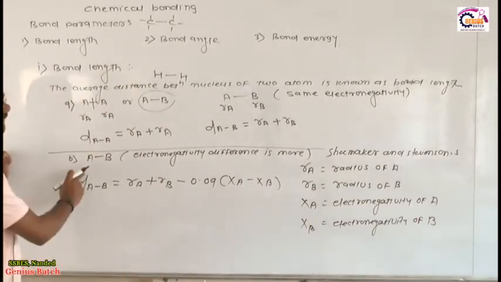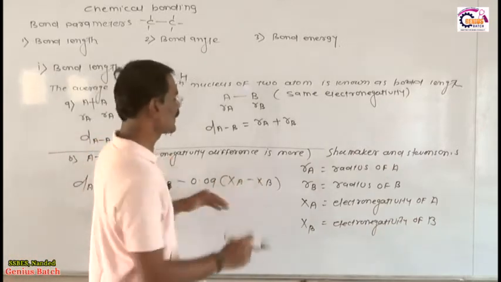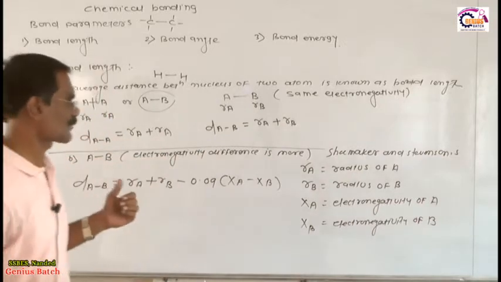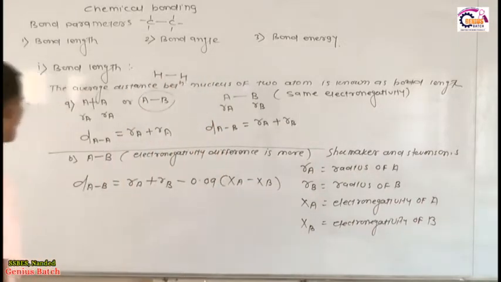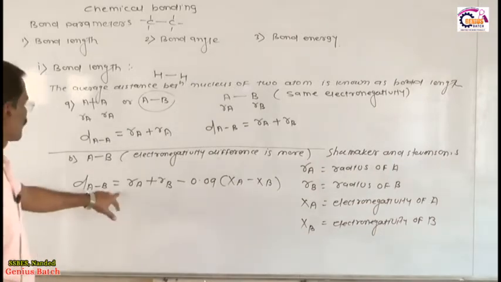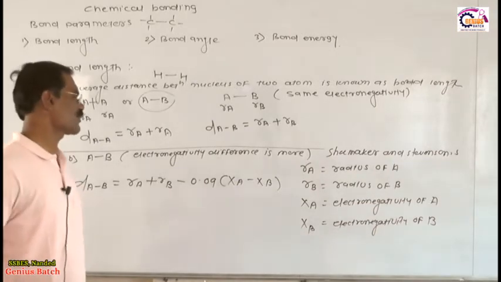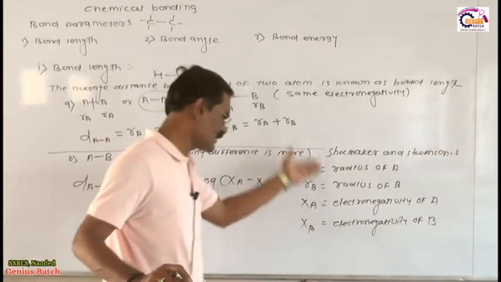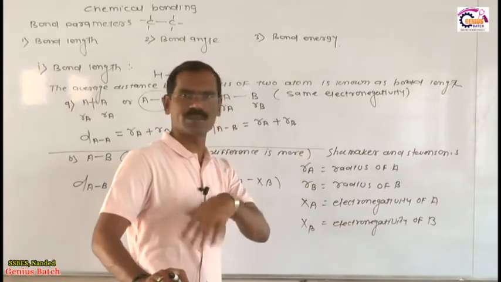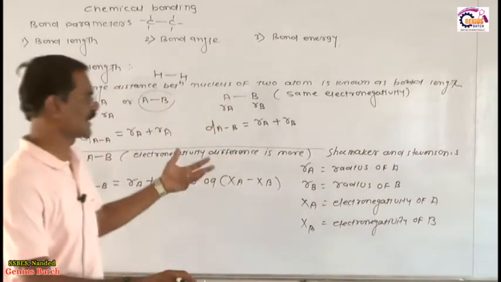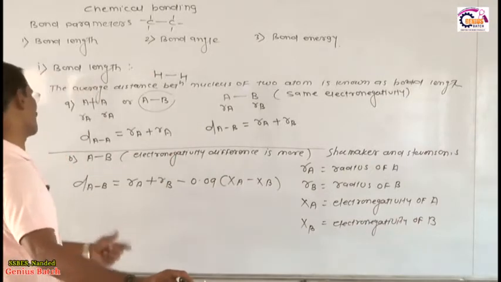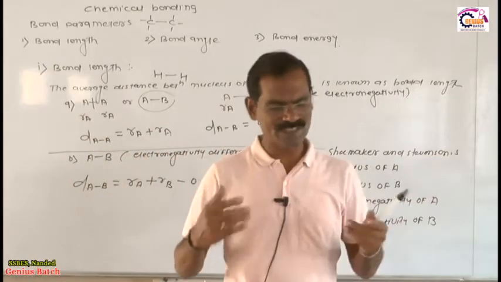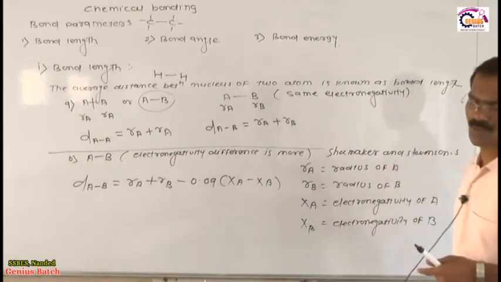And suppose, in the second case, the electronegativity difference is more, then how do we calculate the bond length? This formula is given to us by Shoemaker and Stevenson. Therefore, distance AB is equal to RA plus RB minus 0.09 times (XA minus XB). All these values are given in your numerical problems, from the periodic table electronegativity concept. You put these values into the formula and finally calculate the bond length. So, dear students, these are the two cases.